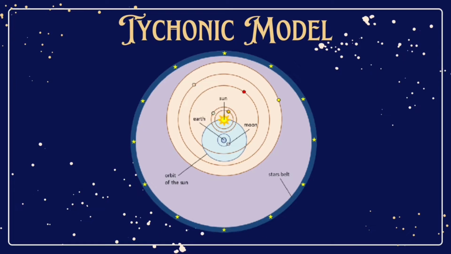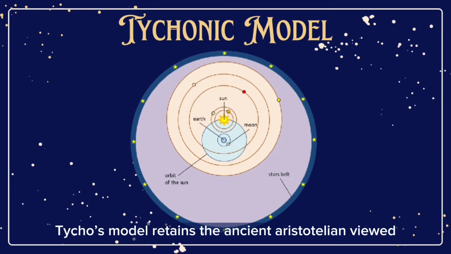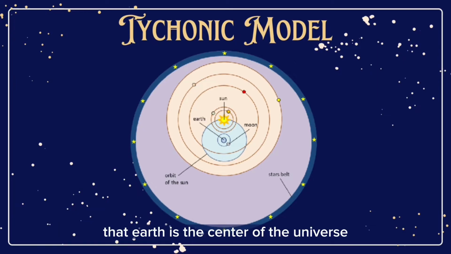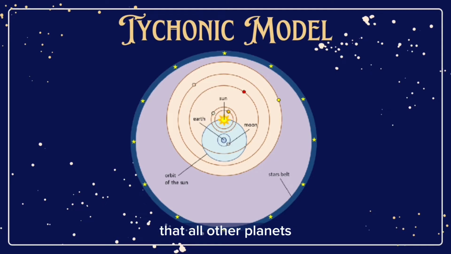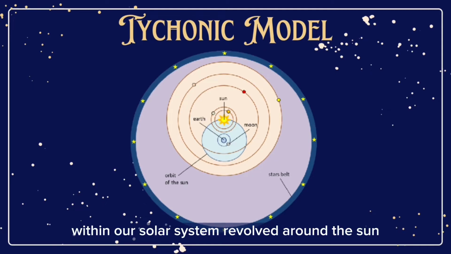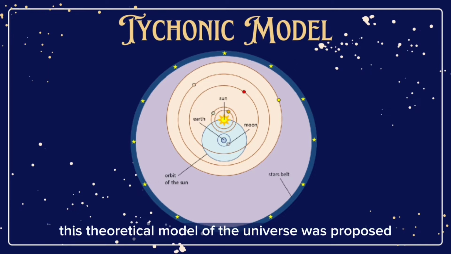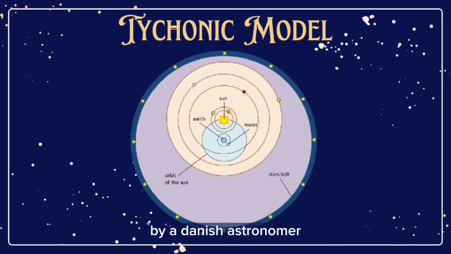In other words, Tycho's model retains the ancient Aristotelian view that Earth is the center of the universe, where the sun and the moon revolve around the Earth. On the other hand, it retains the modern concept of the Copernican view that all other planets within our solar system revolve around the sun. This theoretical model of the universe was proposed by Danish astronomer Tycho Brahe around the 1570s.